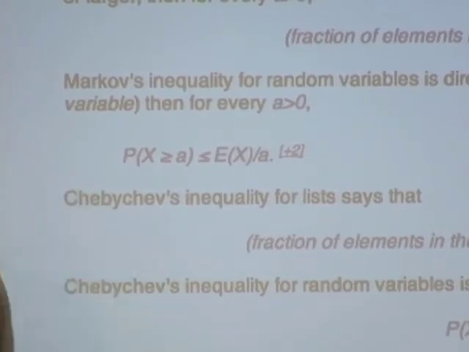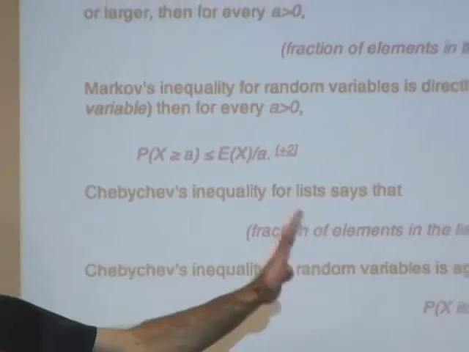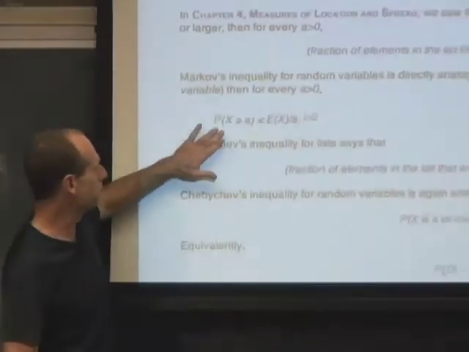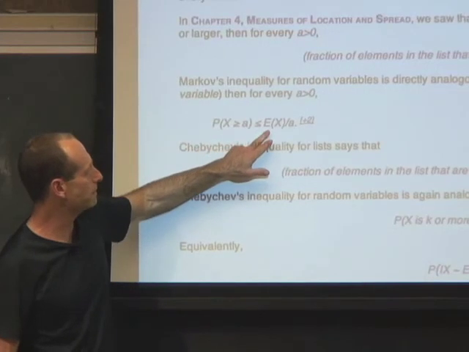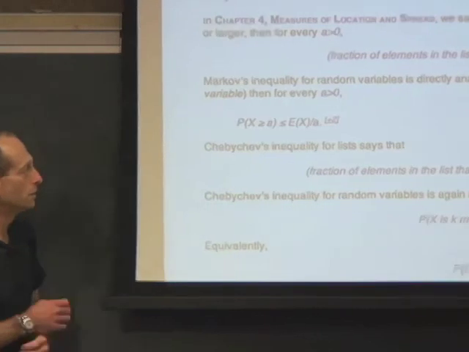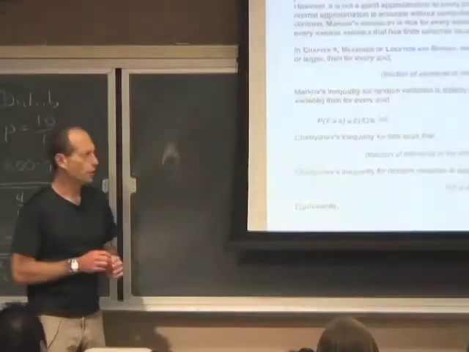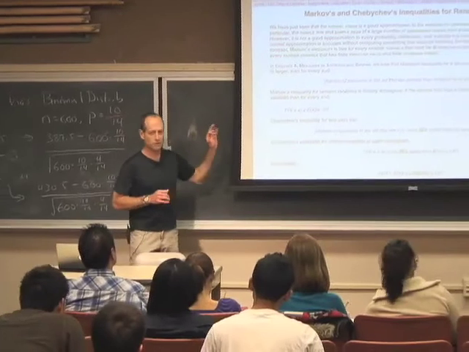So there's 0 chance that the random variable is negative. There's 100% chance the random variable is at least 0. Then the chance that that random variable is bigger than some threshold value is no bigger than the expected value of the random variable divided by that threshold value. Okay. Do the symbols make sense?